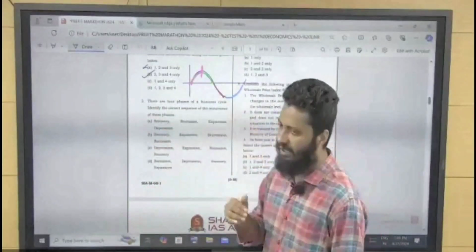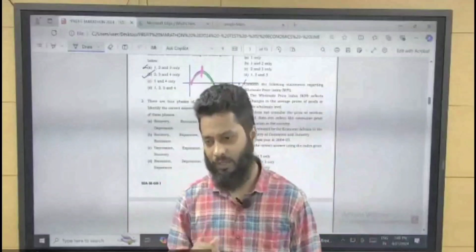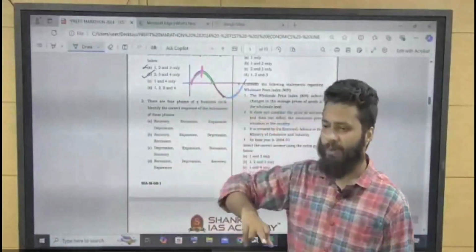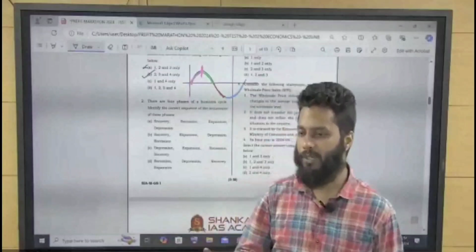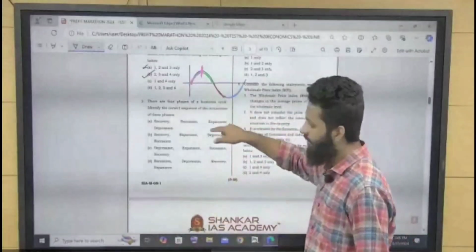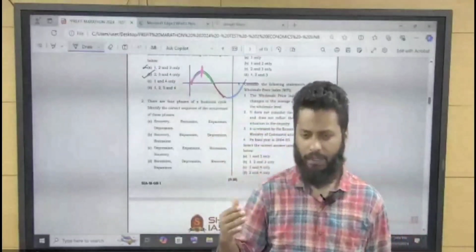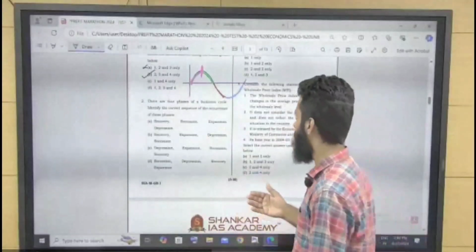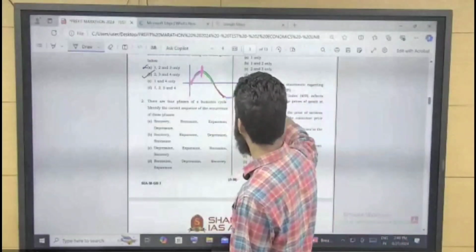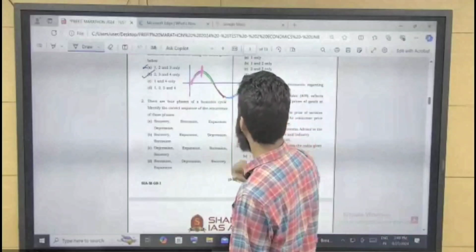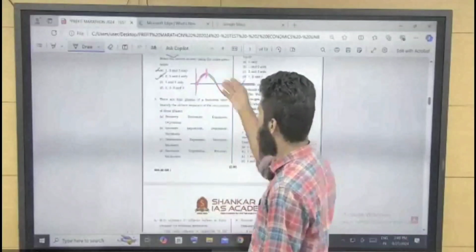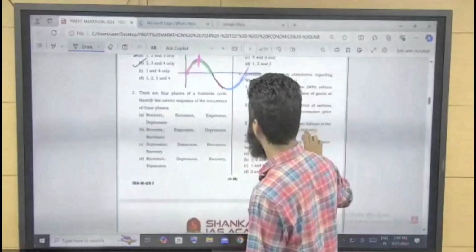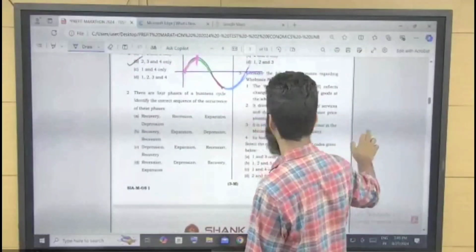So in India, we saw the first technical recession during the COVID-19 pandemic. And if recession persists, it gives rise to depression. After depression, if expansionary monetary policy and expansionary fiscal policy are implemented, recovery begins. After recovery, boom will come, then slowdown. So it happens like this.